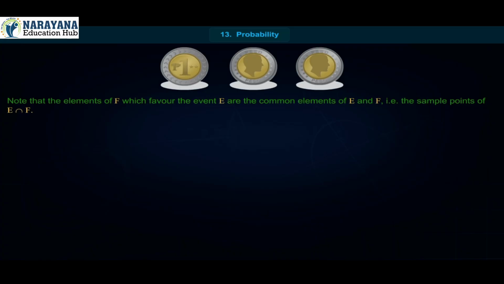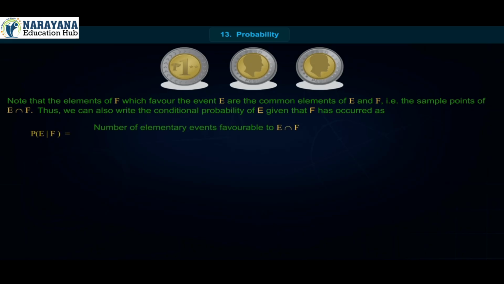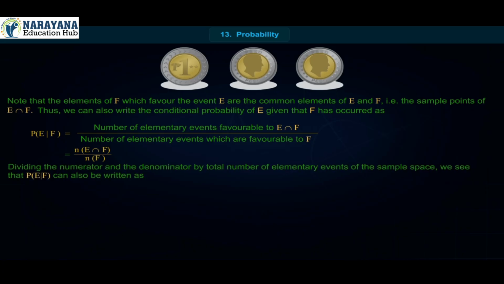Note that the elements of F which favor the event E are the common elements of E and F, that is, the sample points of E ∩ F. Thus, we can also write the conditional probability of E given that F has occurred as P(E|F) = number of elementary events favorable to E ∩ F upon number of elementary events favorable to F = n(E ∩ F)/n(F).